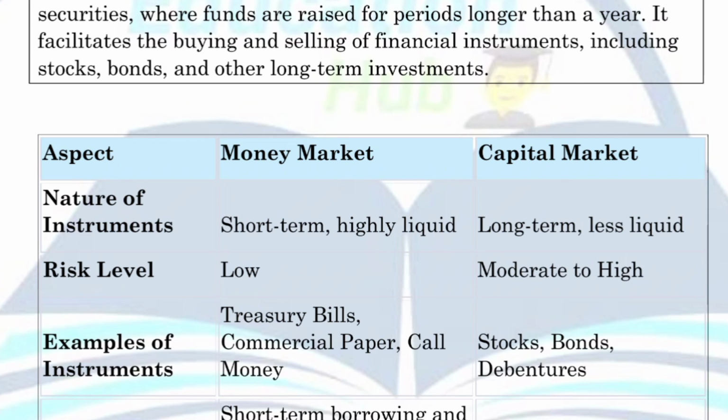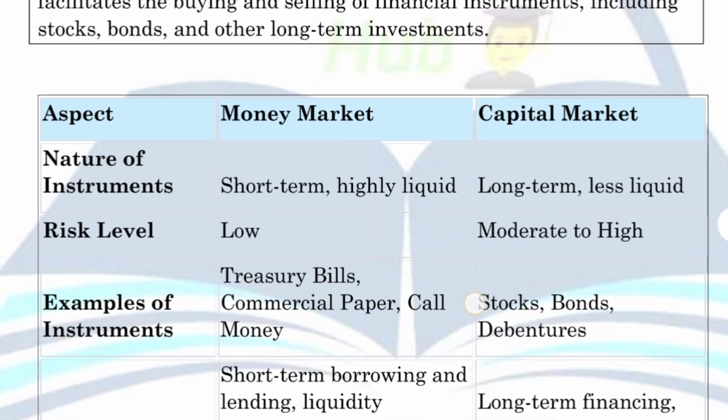But on the other side, in the long-term period, the risk is high, or sometimes moderate, because you are using instruments which are for the long term and not highly liquid. In simple words, if we are dealing with debentures or borrowing through bonds, you have to pay the interest, and if the interest rate is high, you have to pay more, right? So capital market instruments are less liquid, with moderate to high risk. But in the money market, there is less risk.